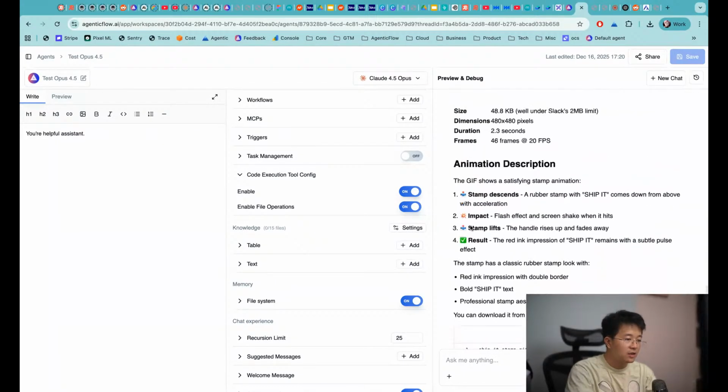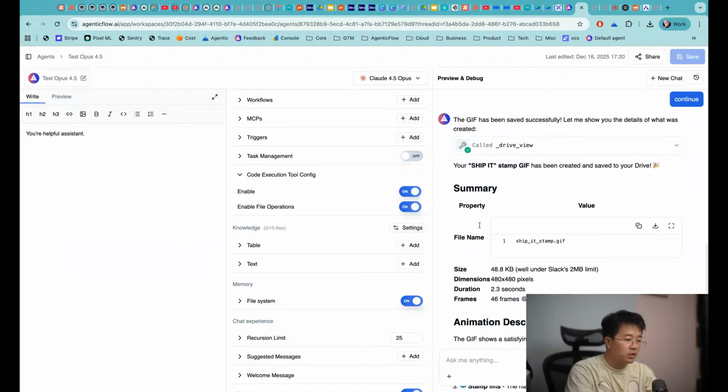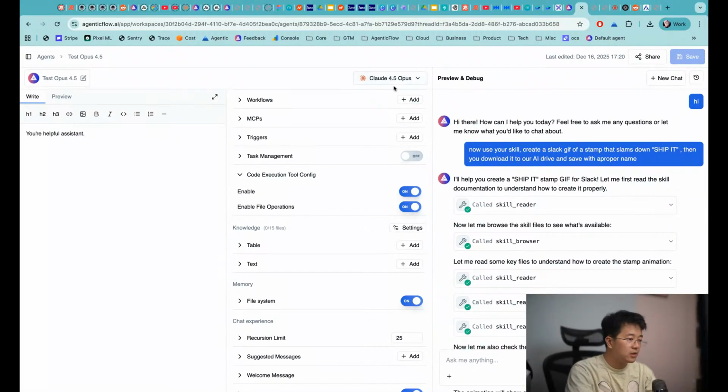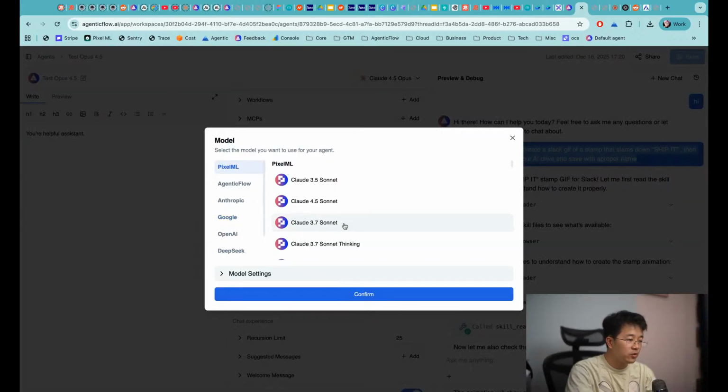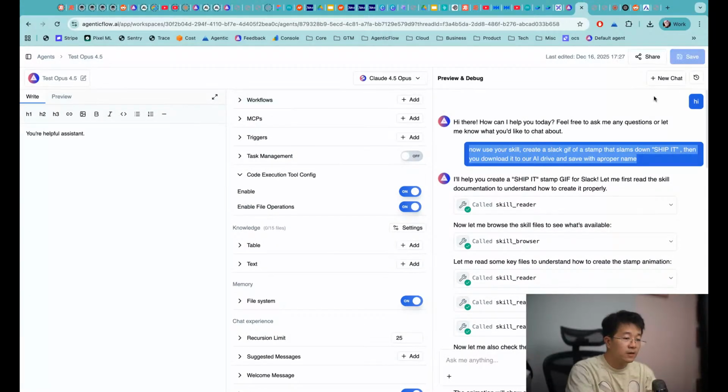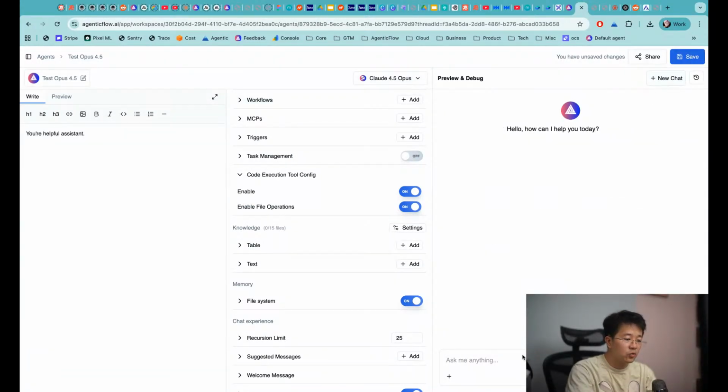Just that I think the throughput is quite slow, so that's why we're seeing this. But maybe we can change that to Pixel. Let me do it again one more time. I will copy this one, but I'm using this model. I'm going to use Opus 4.5 from Pixel OpenRouter because we have a higher throughput rate on this side.